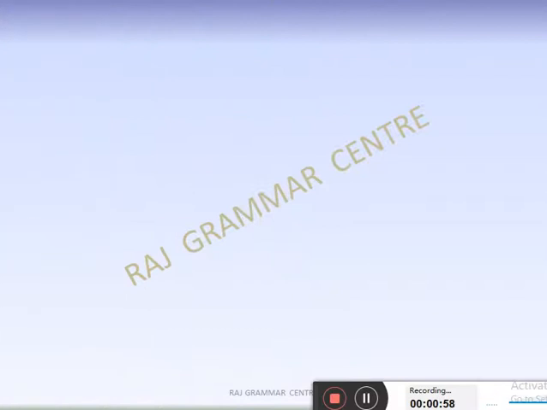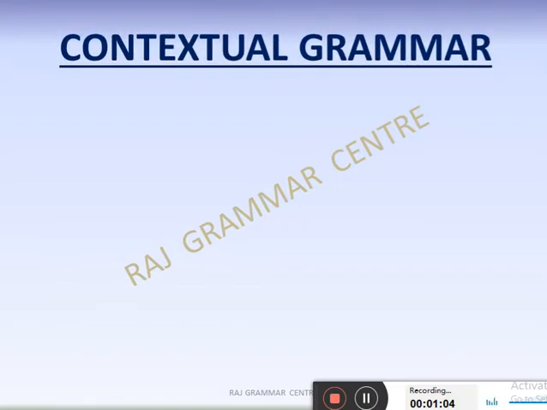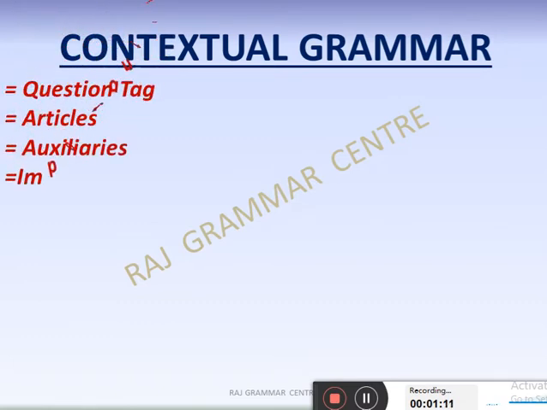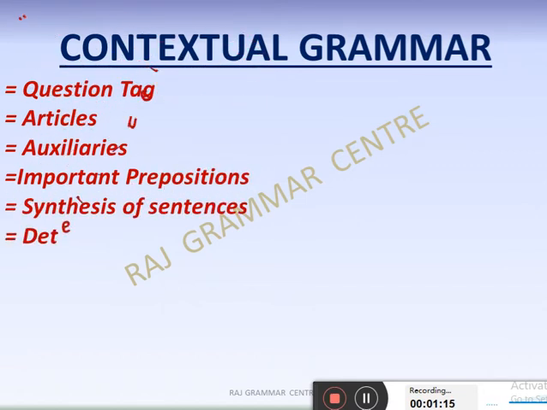Now see on the screen that in passages, you know very well, 3 passages will be there, 2 seen, 1 unseen. What might come in the paper? That is the contextual grammar, right? Now see, first is the question tag. Question tag will be here in passages.